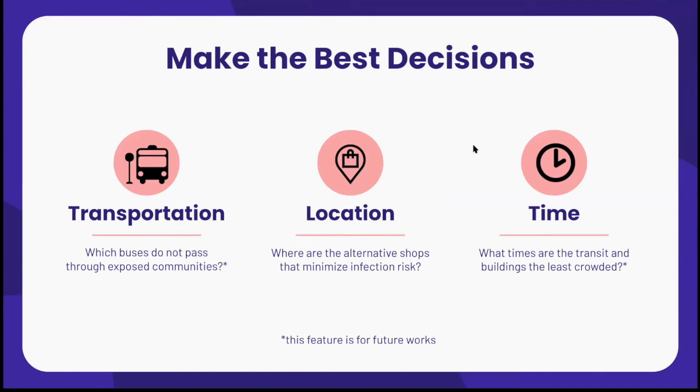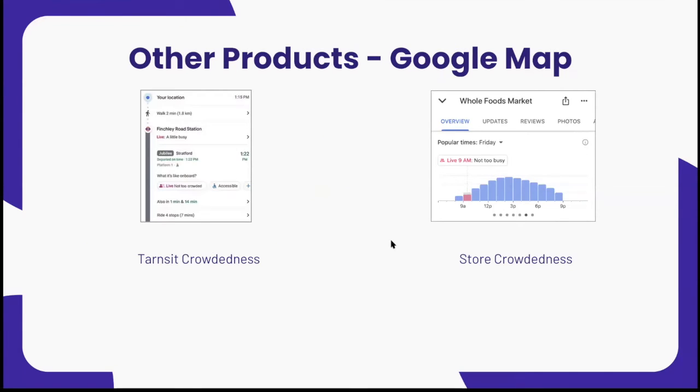So we hope the application can help you make the best decisions by choosing the best transportation line, the best location, and the best time. For example, for transportation, we hope to avoid the bus lines that pass through exposed communities. For location, we hope to minimize the infection risk by offering alternative shop recommendations. And we'll also use the crowdedness API to select the best times when there aren't as many people, to minimize the risk of exposure.